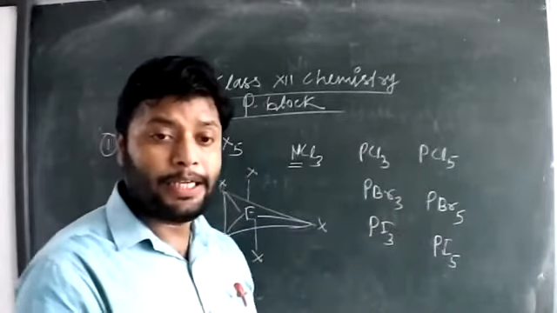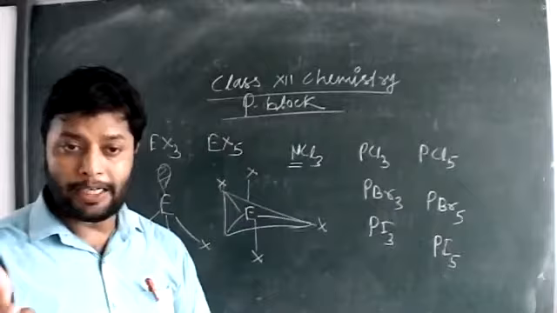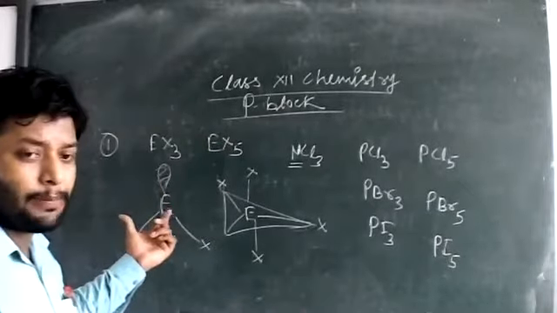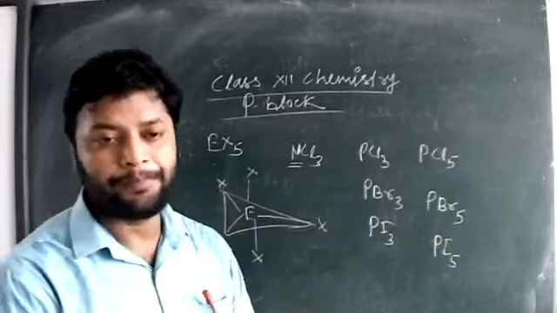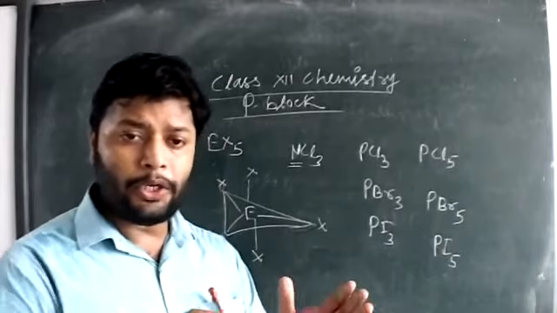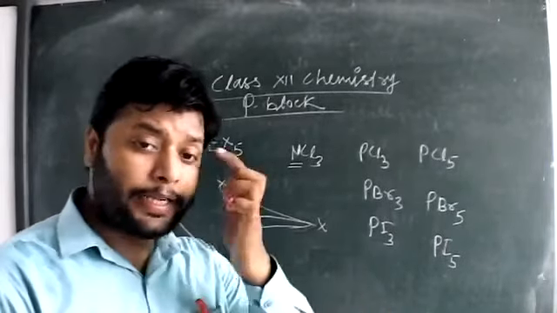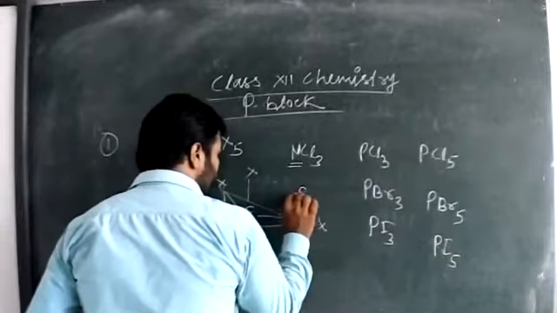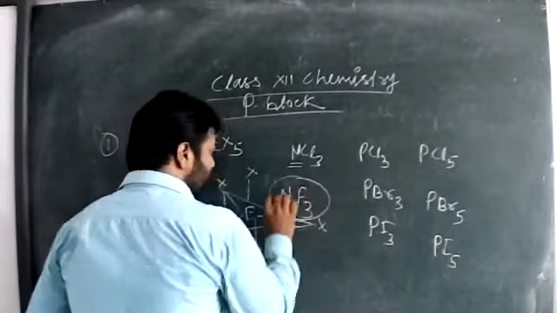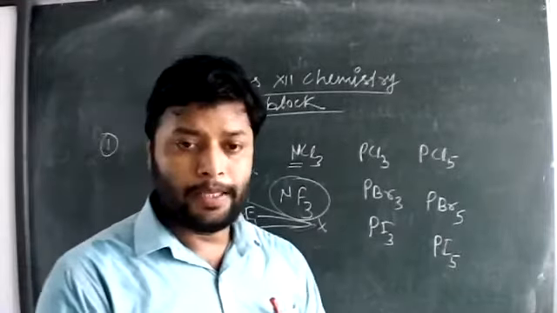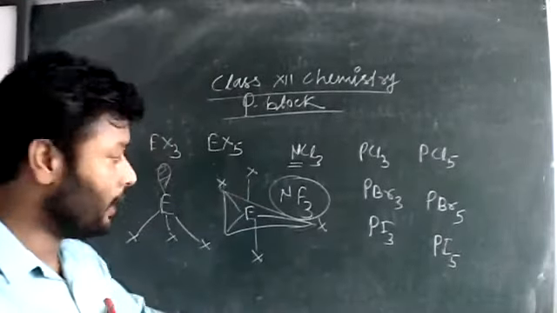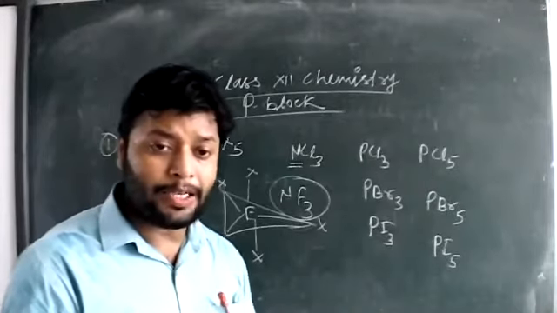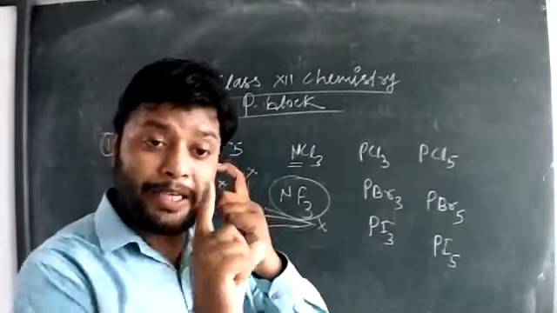But when we discuss bismuth, arsenic, or antimony, they generally form trihalides, and the structures are similar to the structure of EX3. Among all trihalides of nitrogen, NF3 is known to be stable, and the others are not stable because of the low extent of overlapping of their orbitals.